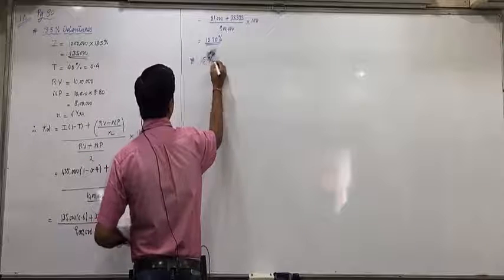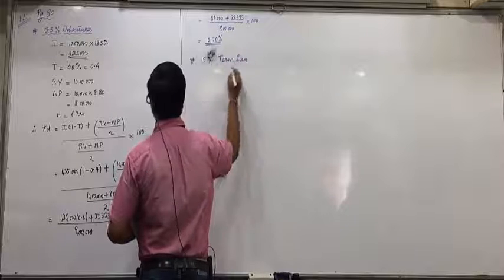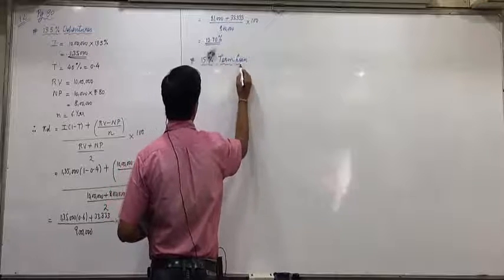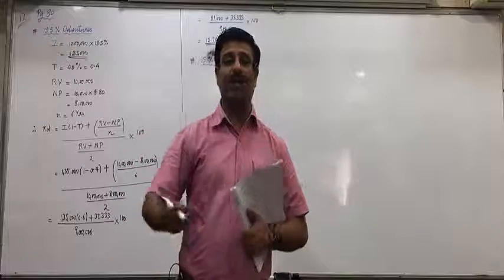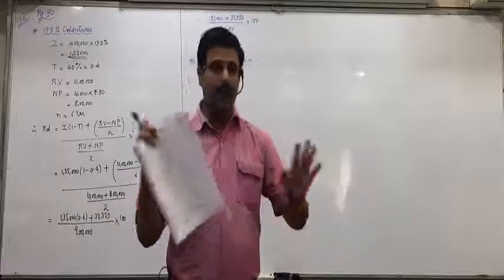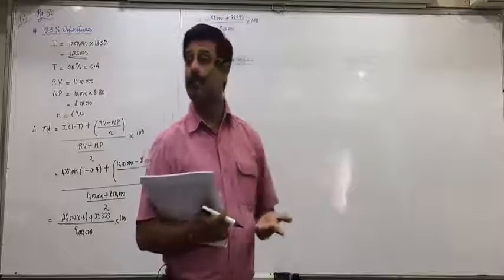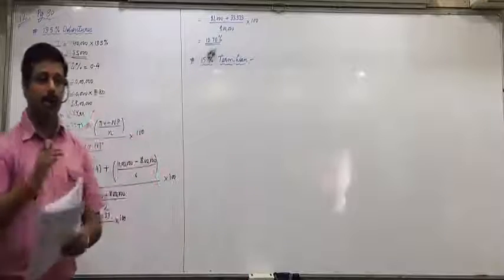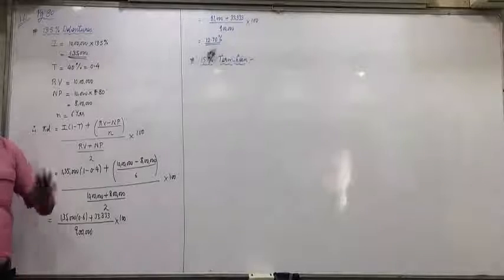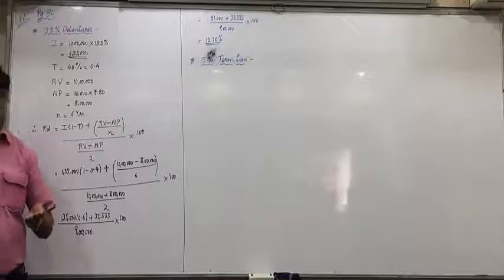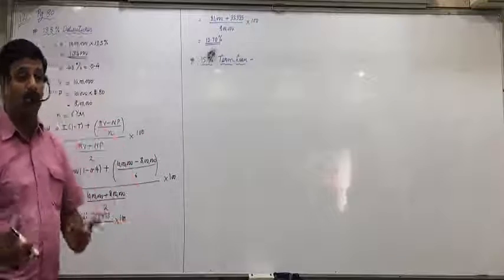%15 term loan. Now tell me, in term loan, do we have to apply short formula or long formula? Short. No information of redemption of term loan, practically not possible. You never borrow the loan and never repay it back. Okay, but in universal it's like that only, and when it's redeemable, then the redeemable value is always same. In term loans, you don't have anything like par premium discount. So what you borrow is what you repay.